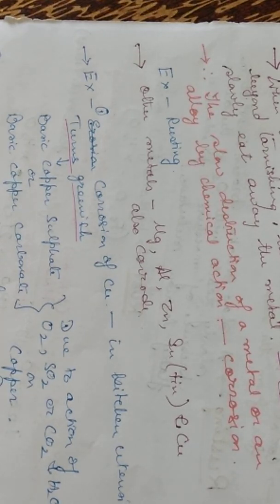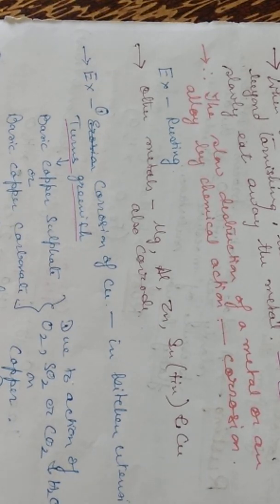It is due to basic copper sulfate or basic copper carbonate, formed when the copper has reacted with oxygen, sulfur dioxide or carbon dioxide and water vapor present in the air. That's why it has turned greenish.